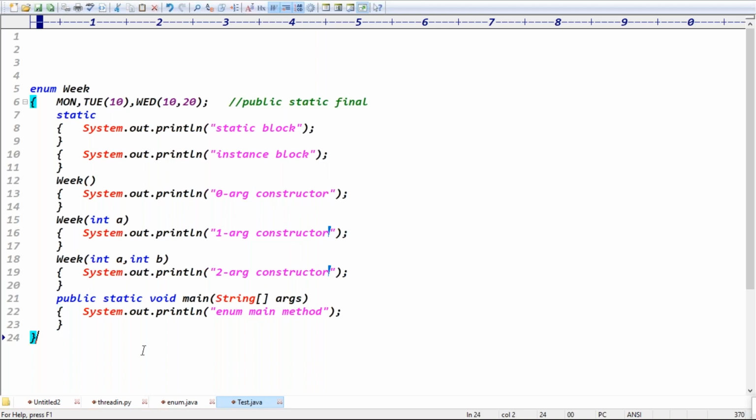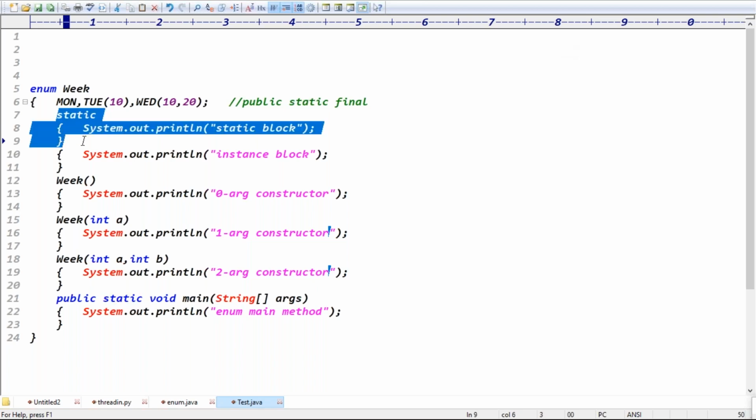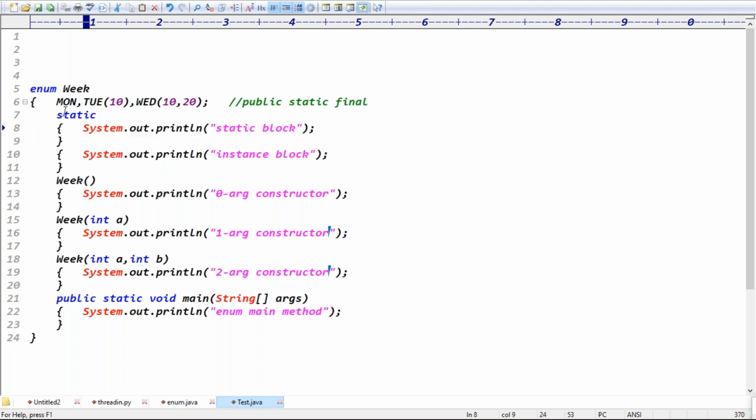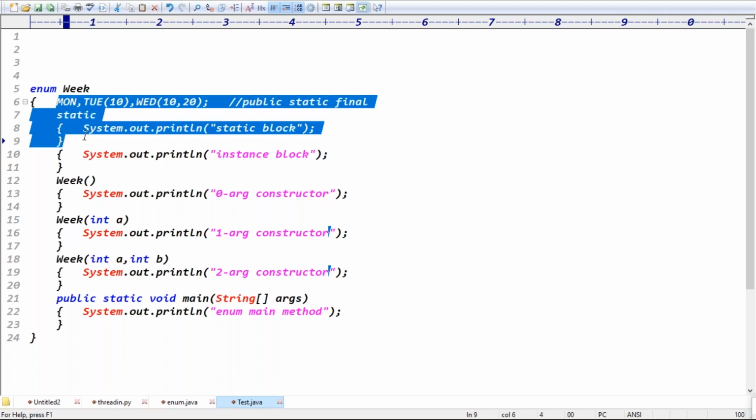As per the flow of execution, are these three constants instance or static by default? Static, right. This is also a static block. Static data is executed during class loading itself. These are the static constants and this is a static block. Both are executed during class loading itself.